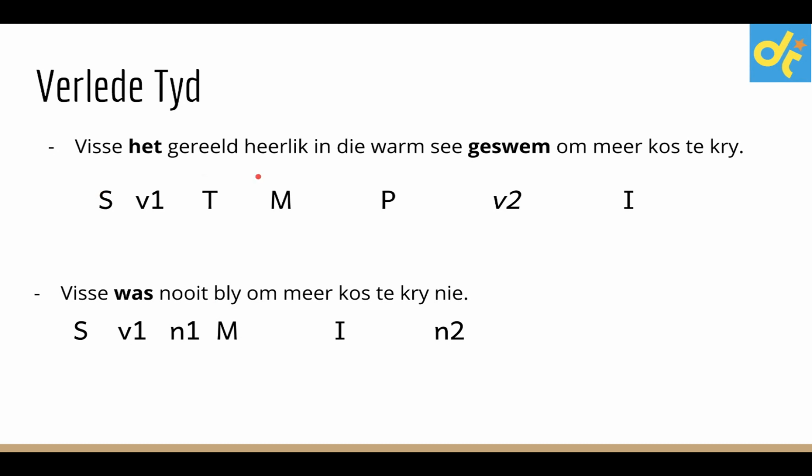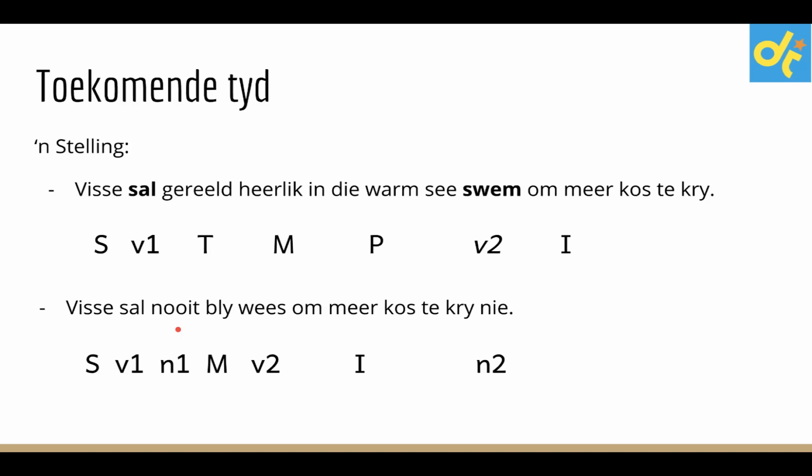Visse het gereeld heerlik in die warm see geswem om meer kos te kry. So basically our verb 1 just changed to het. It jumped to the back, meaning the end of the sentence before your infinitive. Your verb 2 is always before the infinitive. So with your ge there at the end. If it was an is, it would change to was with no ge and no verb kicked to the end. Visse was nooit bly om meer kos te kry nie.